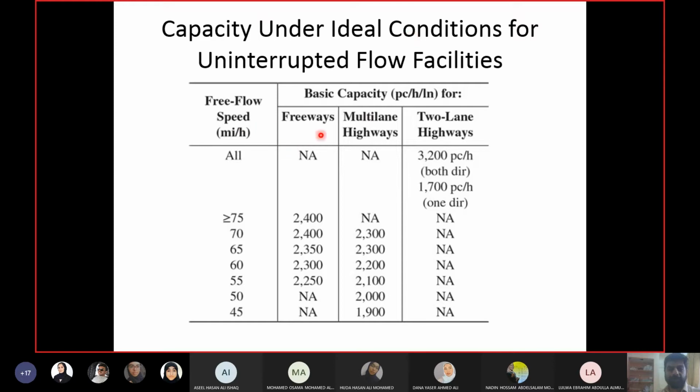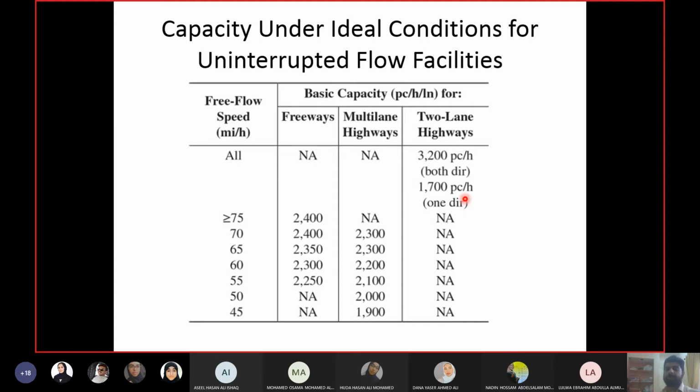So we have freeways, multi-lane highways, and rural two-lane highways. For all two-lane highways, the base capacity is 3,200 passenger cars per hour for both directions, out of which 1,700 is for one direction. So the other direction will have 1,500. Total capacity for both directions will be 3,200, out of which 1,700 in one direction and 1,500 in the other direction. Now you would say, why don't both directions have 1,700?